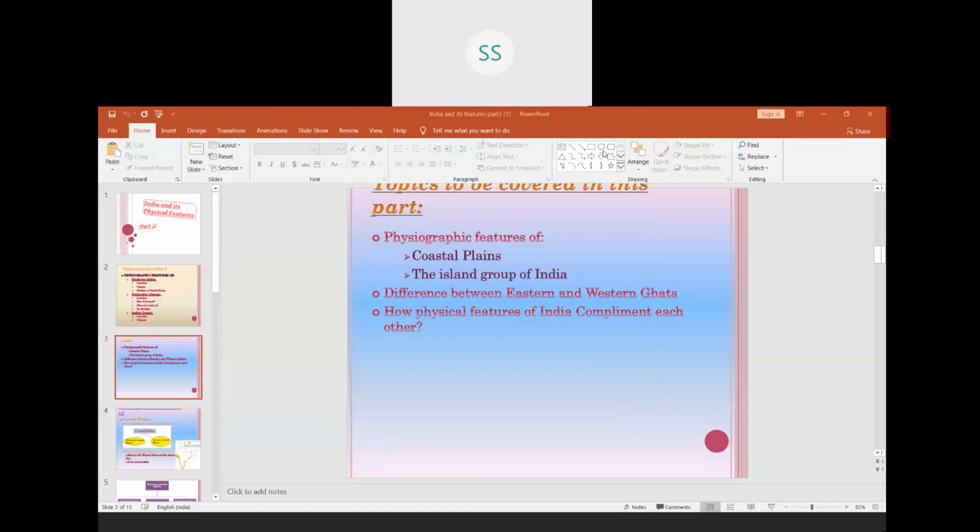Now the topics which today we are going to cover are physiographic features of coastal plains, the island groups of India, difference between Eastern Ghats and Western Ghats, how physical features of India complement each other.